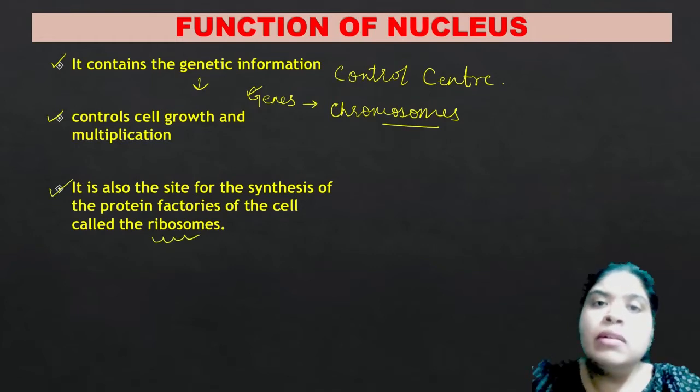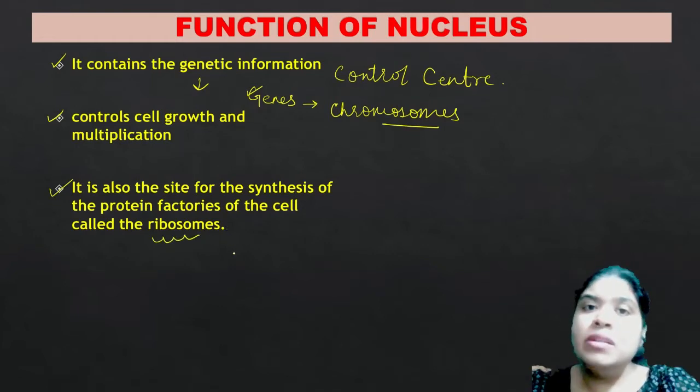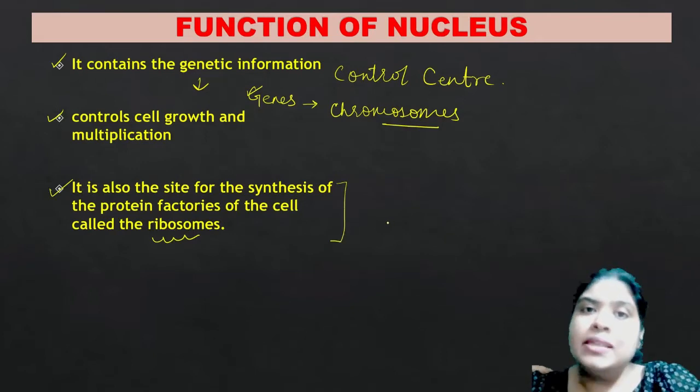Now, we all know that ribosomes are called the protein factories of the cell. But then where are ribosomes synthesized? They are synthesized inside the nucleolus, which is present inside the nucleus of the cell. So therefore, we can say that the nucleus is also the site for the synthesis of ribosomes. All right, so these are the important functions of the nucleus.